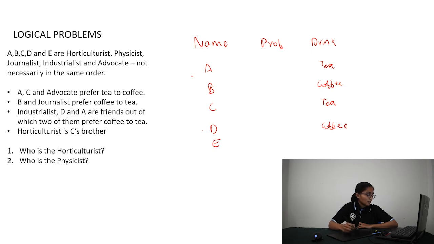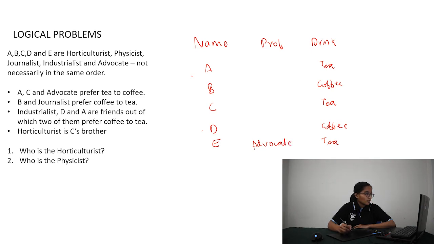Let's read the clues once again now. A, C and advocate prefer tea to coffee, which means 3 people prefer tea, and we've got only 2 tea drinking people here. So let's fill out T for E. Because A and C's names are already given, it means E is the advocate.